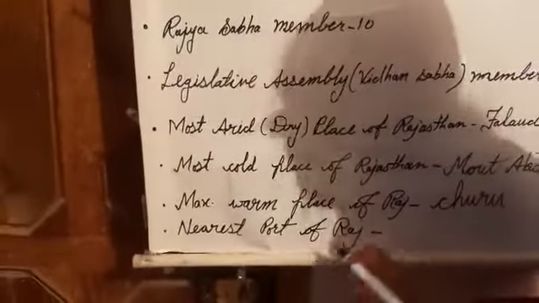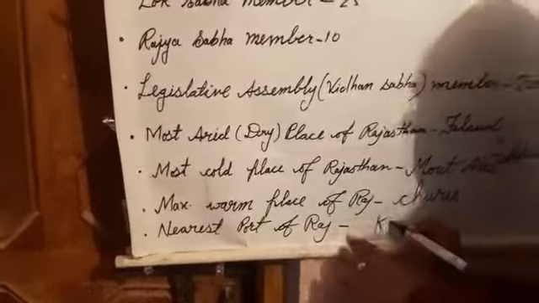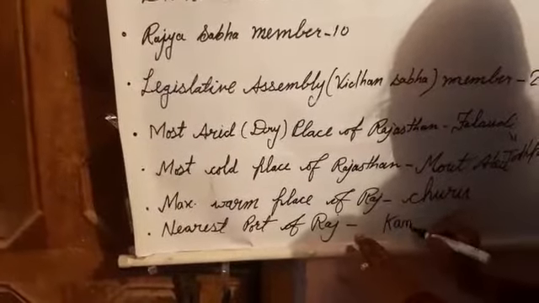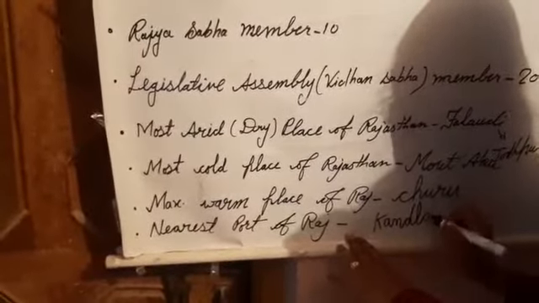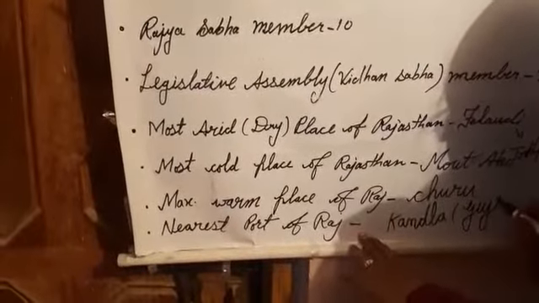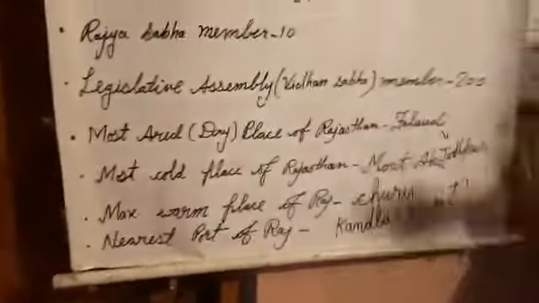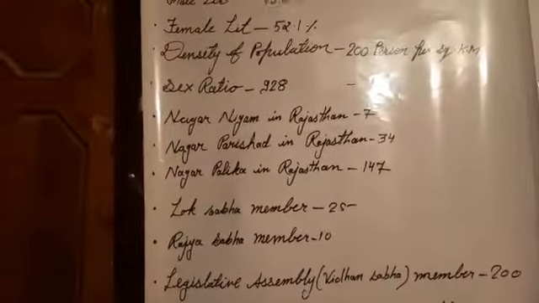And the nearest port of Rajasthan is Kandla. It is situated in Gujarat. Yes, you see and write this down in your notebook.